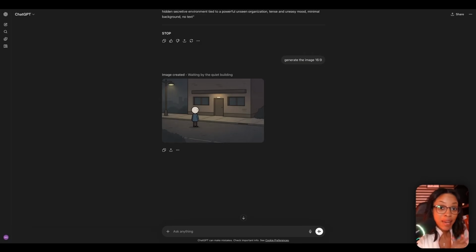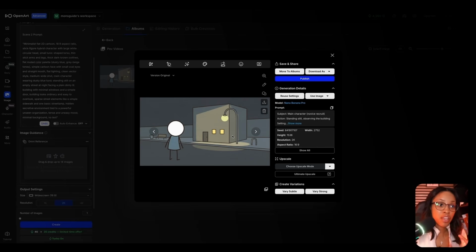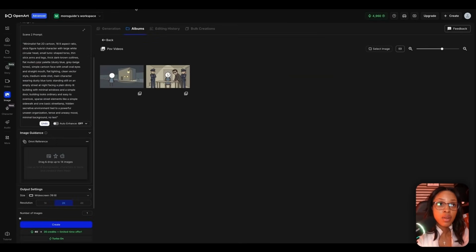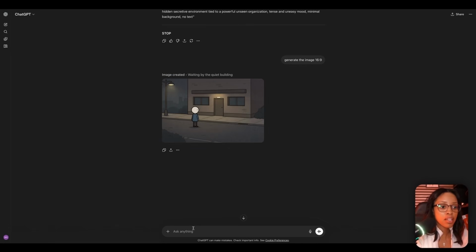Now, if we take a look at what Nano Banana generated, as you can see, it's generated quite the same great image, but it has followed the style a bit better for the character with the stick arms and the stick legs, which is the same output that we want that I showed you earlier that these channels tend to utilize. So from here, what you now need to do is generate the other image.